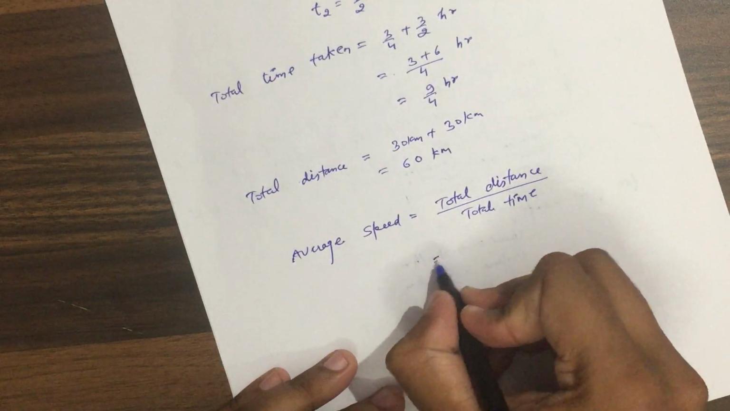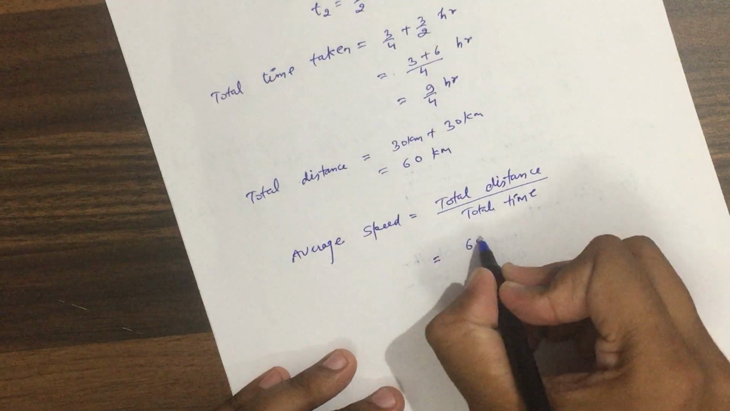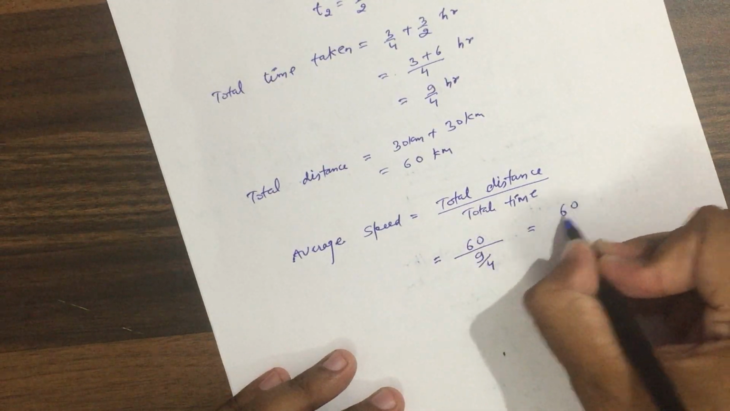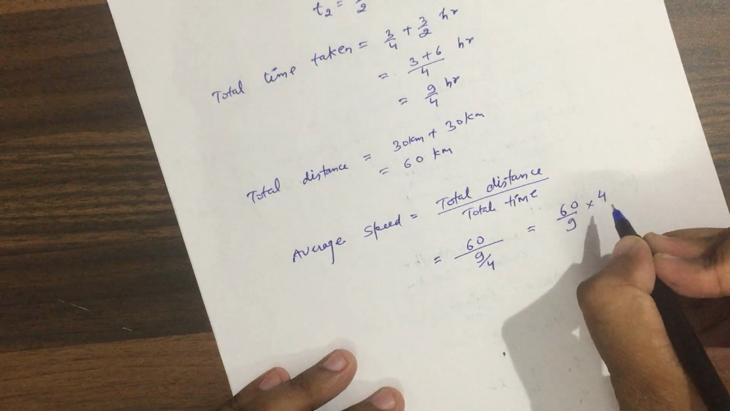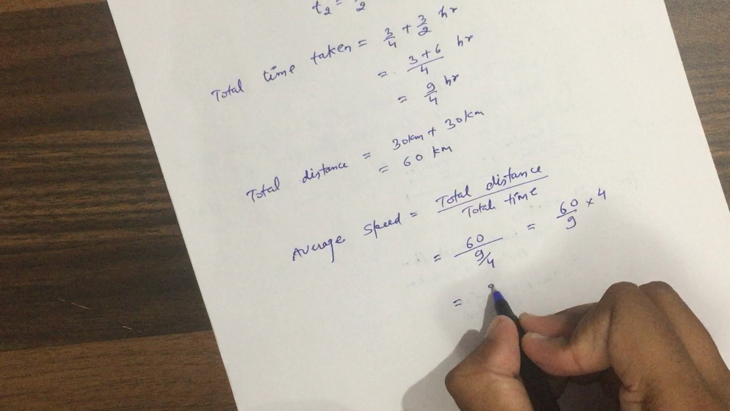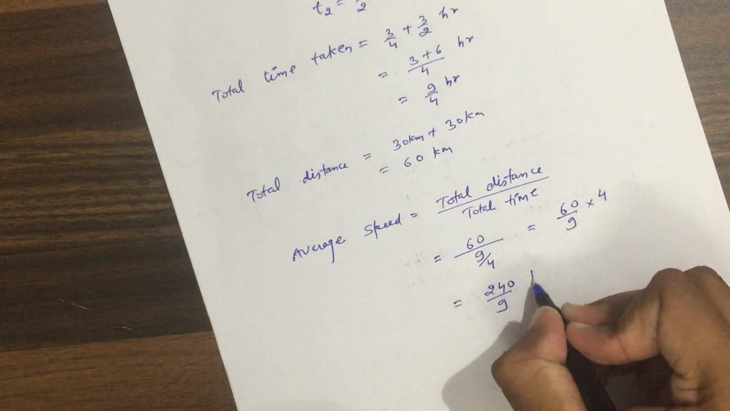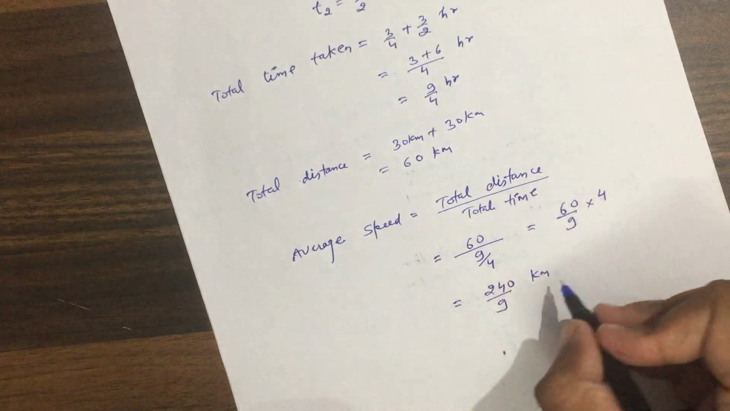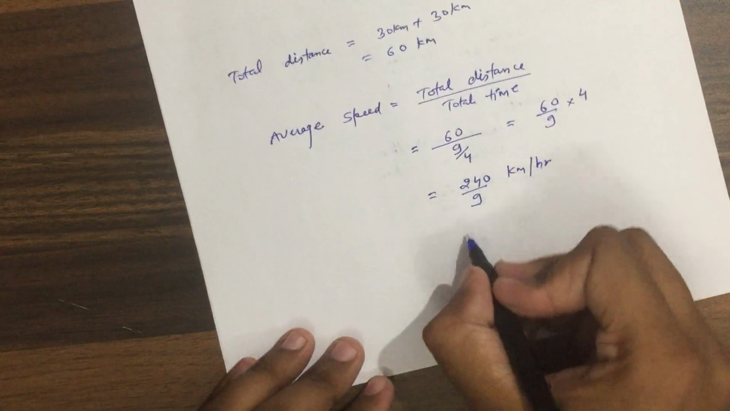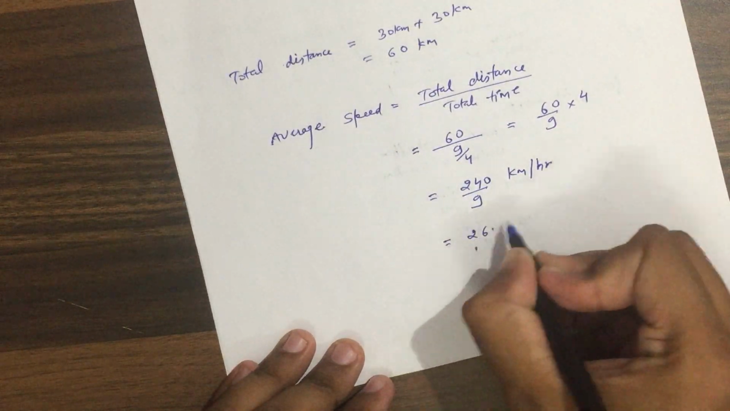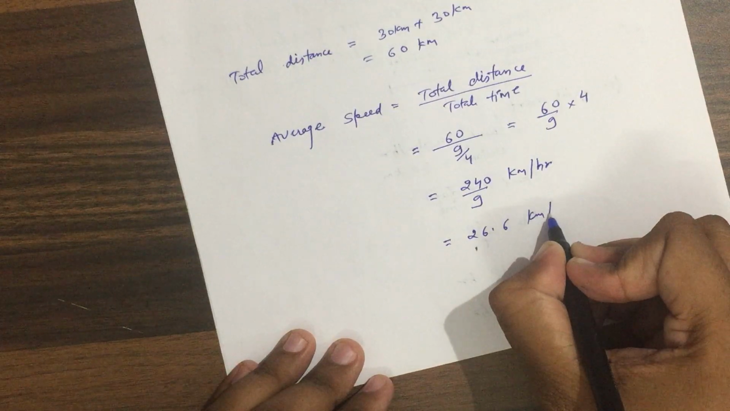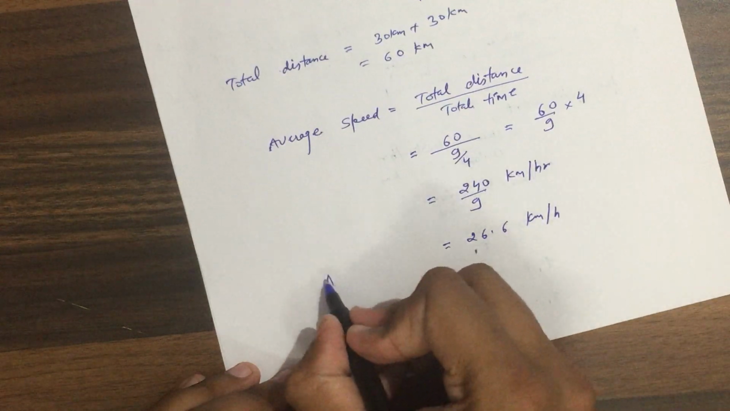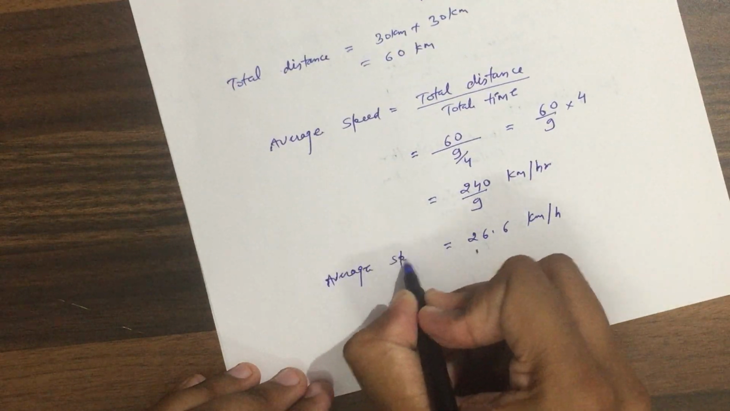Okay, so total distance is 60 and total time is 9/4. So this will give you 60 upon 9/4, which is 60 into 4 upon 9, so this will give you 240 upon 9. Since distance is in kilometer and time is in hour, speed will be in kilometer per hour. So this will give you 26.6 kilometer per hour. So the average speed of the car will be 26.6 kilometer per hour.